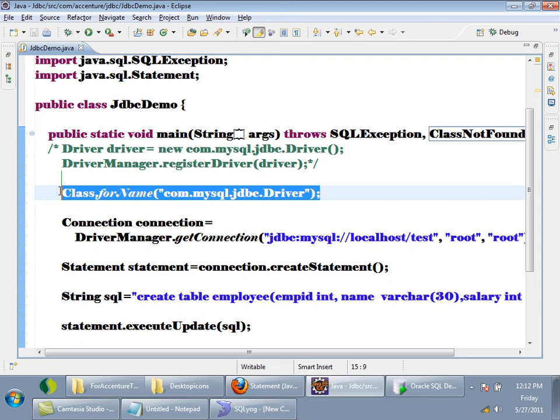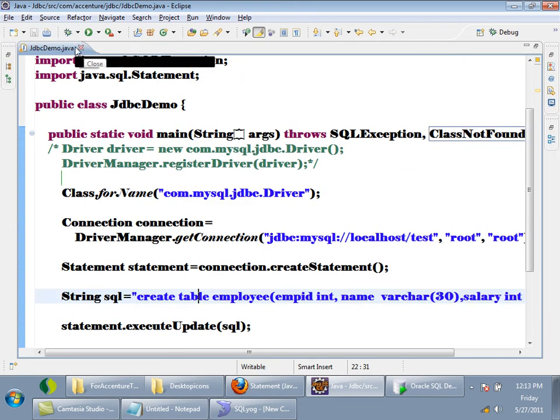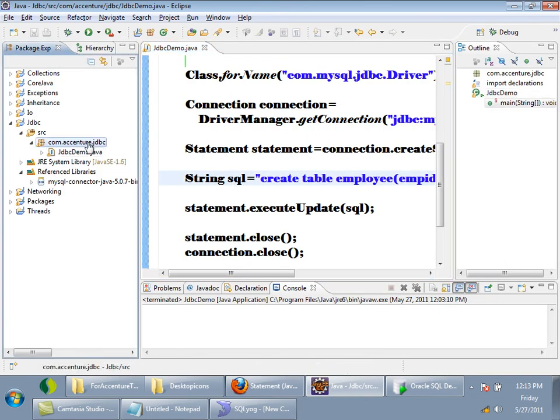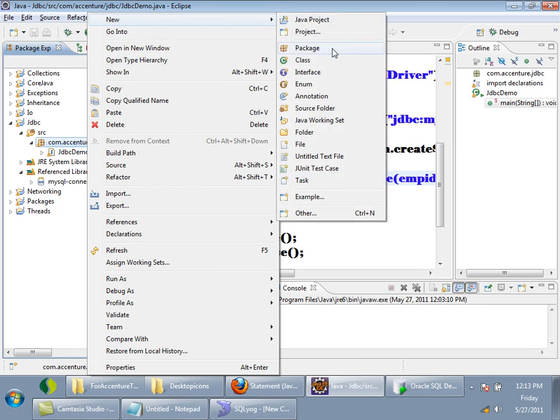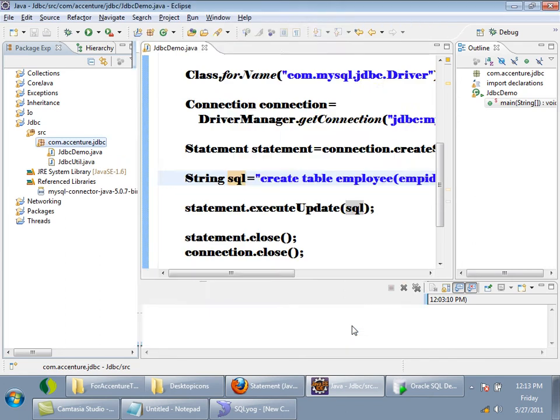Okay. Now what I want to do is fire an insert query first, quickly. I will write a separate new class, JDBCUtil.